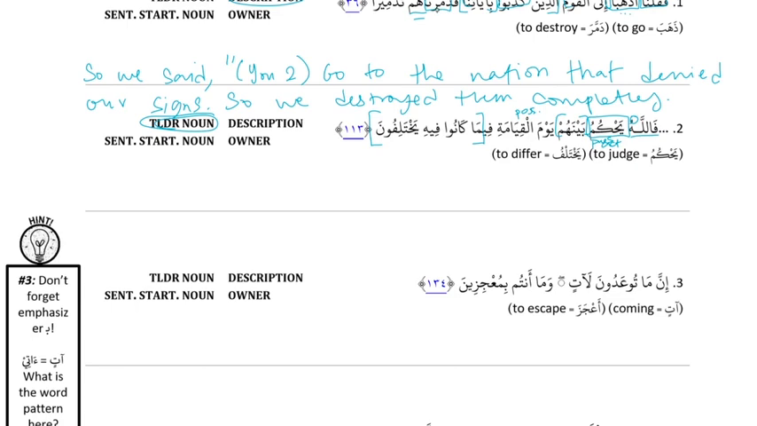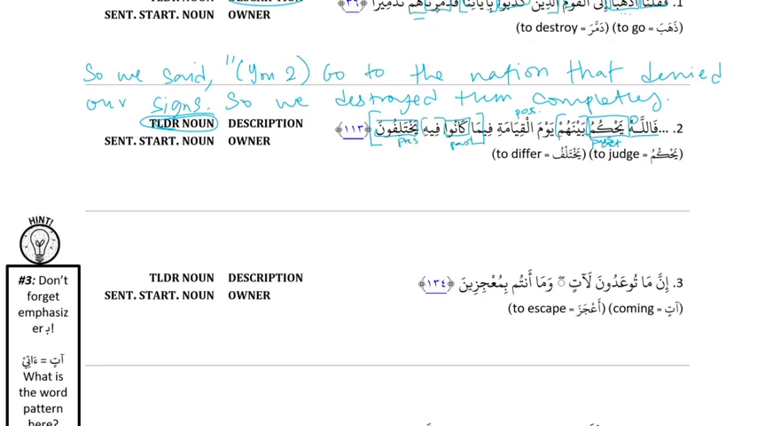And what do we have inside our complex noun? We have its back-to-back action. Kanu is past active they, and يختلفون is present active they, and then fihi is a TLDR. Good.